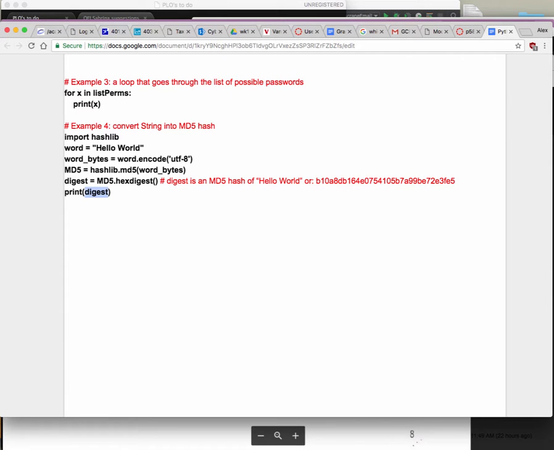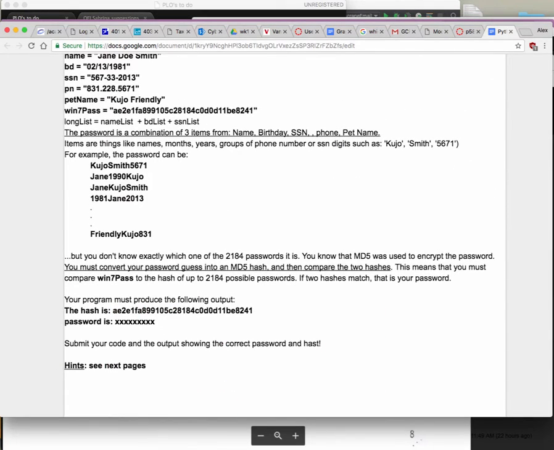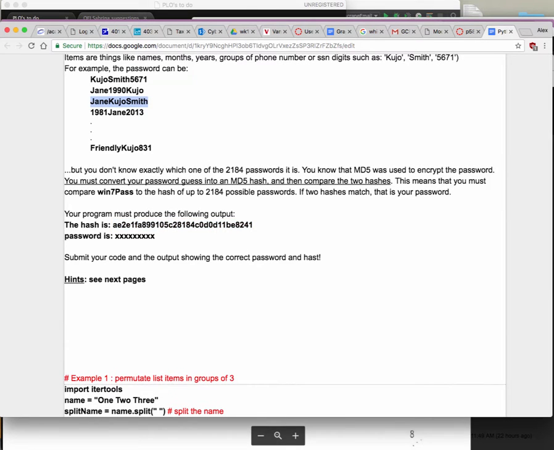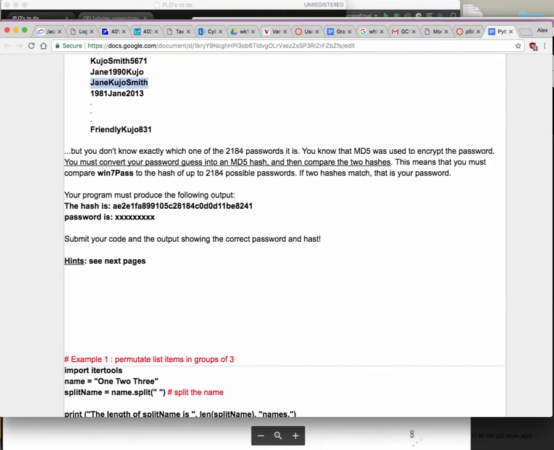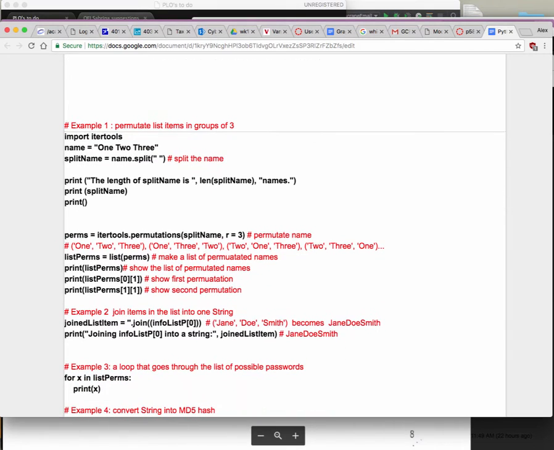Okay, so you're going to have to do this for every possible one of these different passwords. We're going to have to hash each of these and check to see if any of these hashed passwords matches this one. If there is a match, let's say this is equal to this, well, then this is your password. And I'm pretty sure that's not the password. All right, so how are we going to do this, by the way?